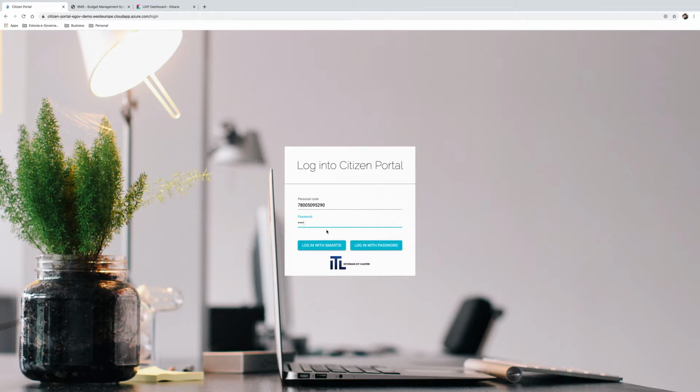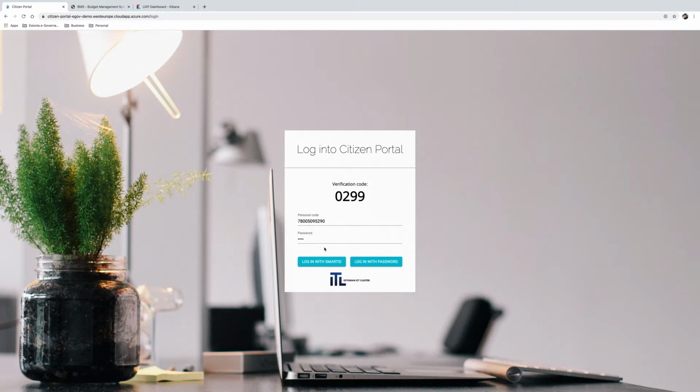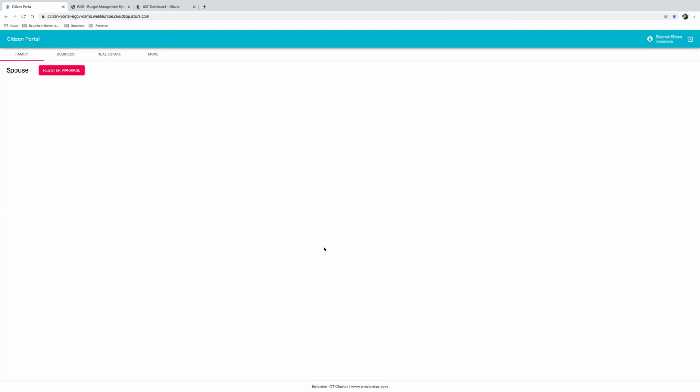He or she enters their personal ID number and password, and once they press Login using Smart ID, a verification code is sent to their mobile phone. And once they verify their identity with a PIN number, they are logged in. The same login procedure is used to access any public sector service in Estonia. As we can see, Stephen Ellison is now logged into the system.